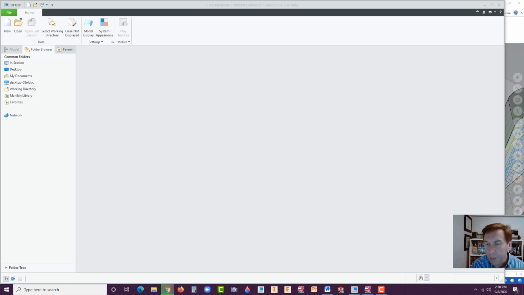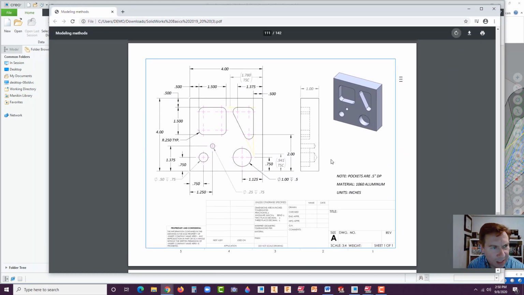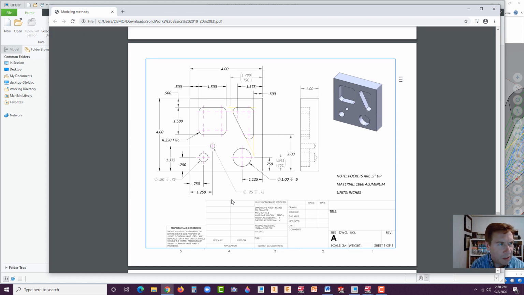My apologies, I accidentally closed it. Okay, here we go. All right, so this drawing I plan on getting in the book, but if not, just do a screen capture of that and you'll have it ready for you.